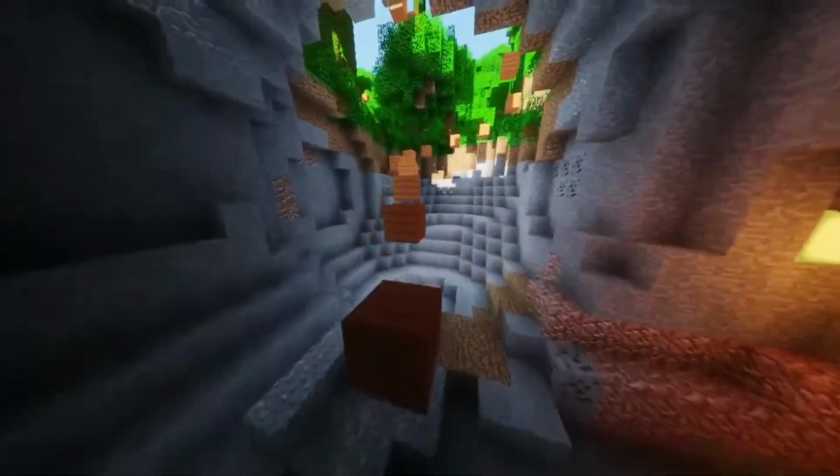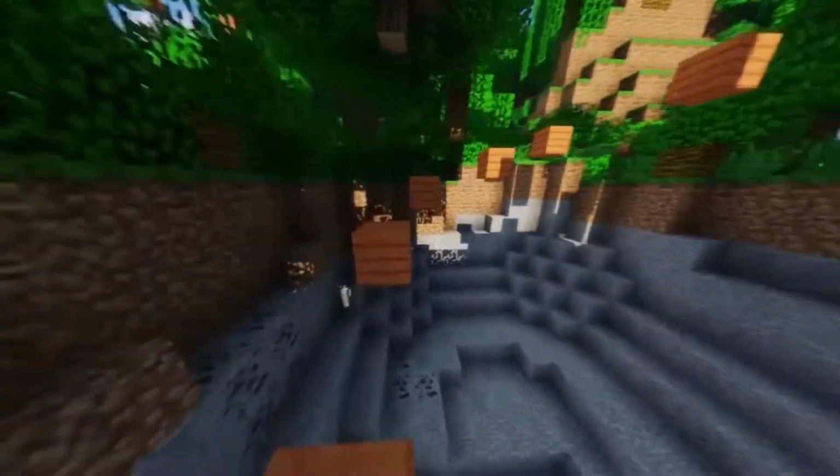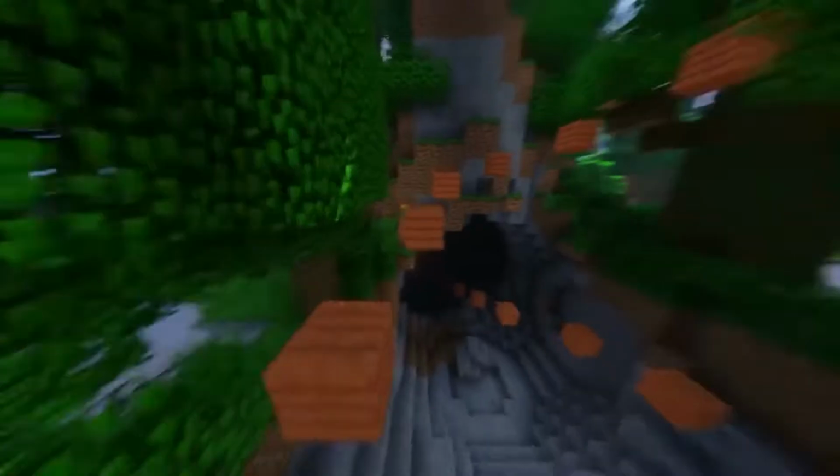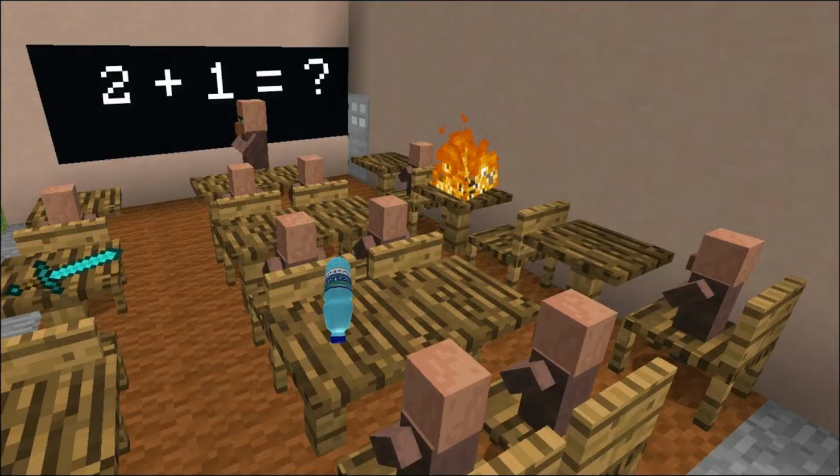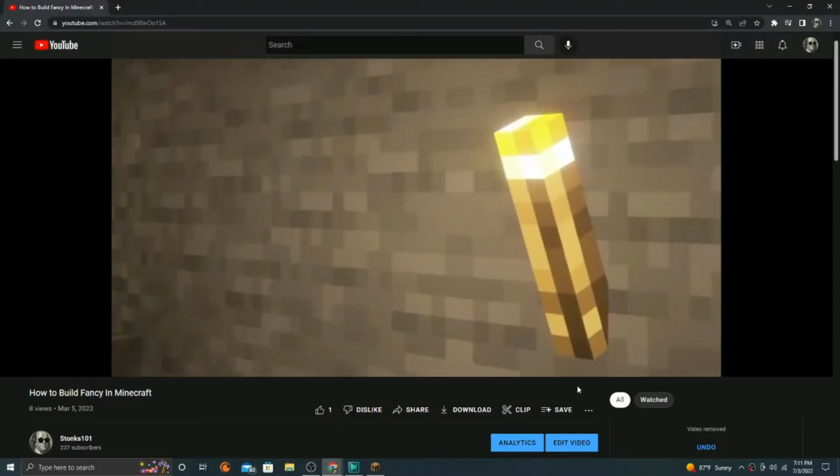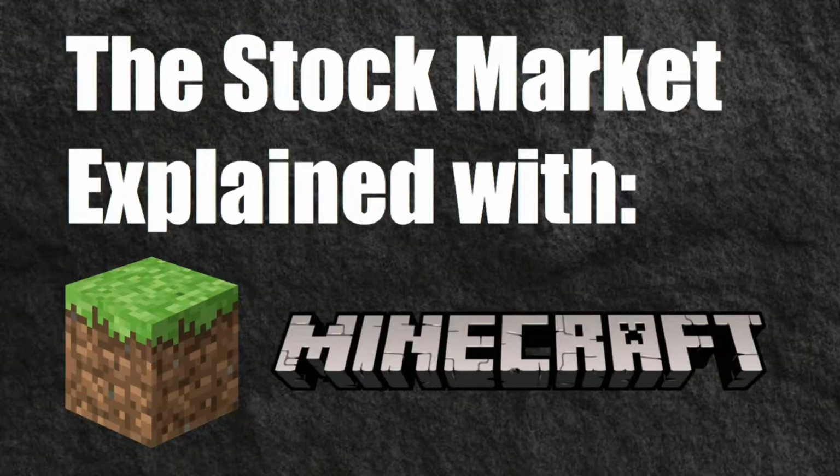The stock market is one of the most powerful tools for real-world wealth creation, but it can be confusing to learn about using a textbook, classroom, or complicated YouTube video. If you agree, then let's learn about the stock market using Minecraft.